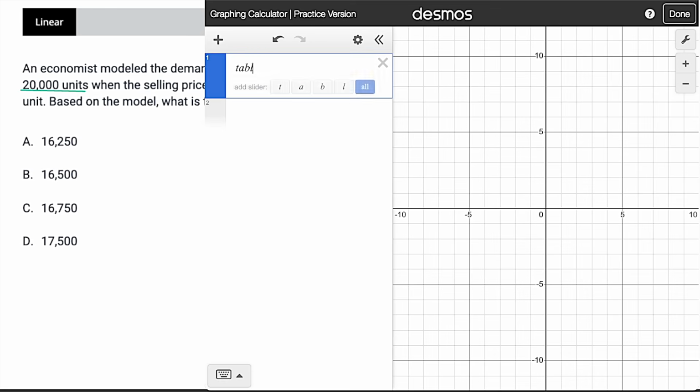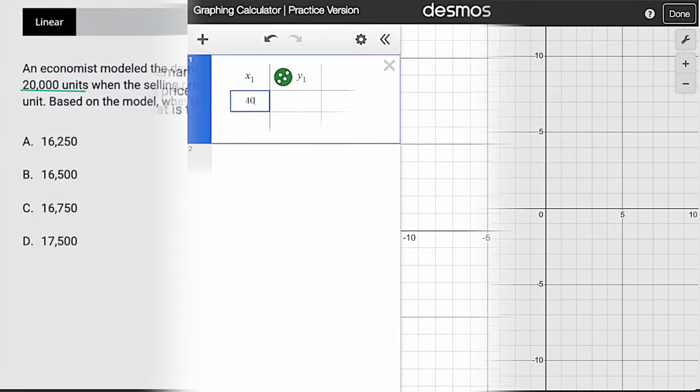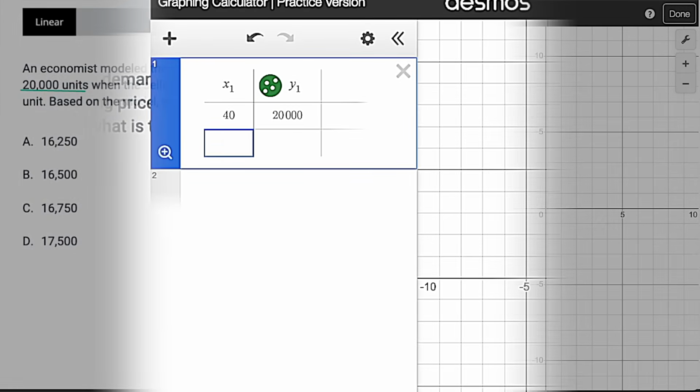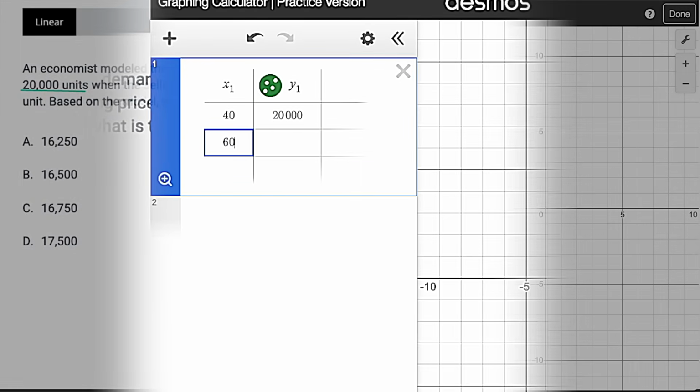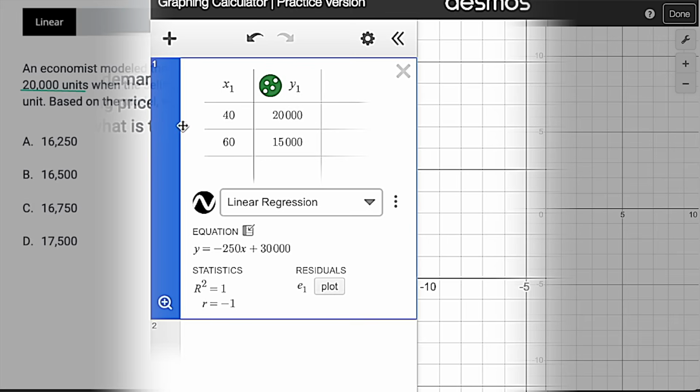So write the word table, a table magically pops up, put in 40 and 20,000. And the other one was 60 and 15,000. Click this button right here. Bada bing, bada boom. We've got a beautiful equation.